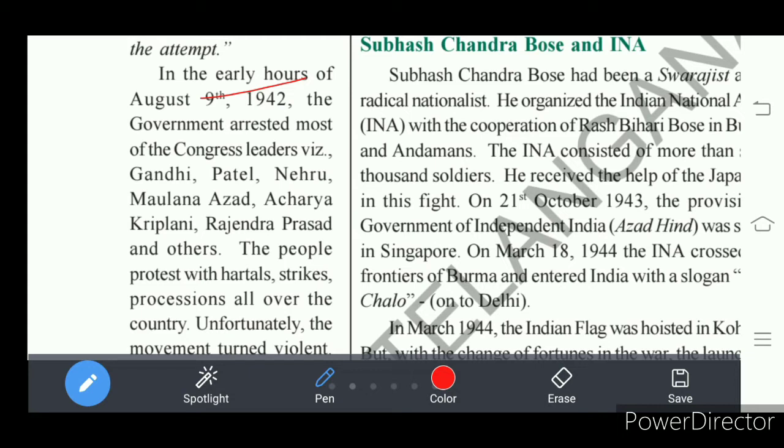So they wanted to arrest important leaders who were very active and guiding the movement.